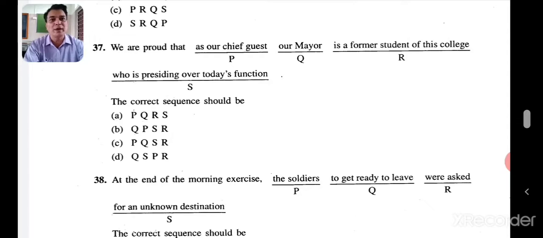We are proud that our mayor, who is presiding over today's function as our chief guest, is a former student of this college. It should be like that. So PR will be the last one. So QSPR, that's D. Let's go to the 38th one.